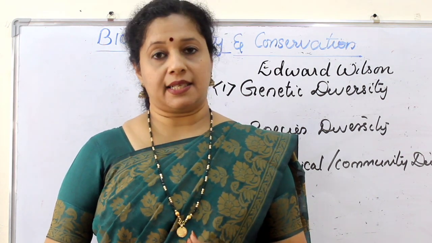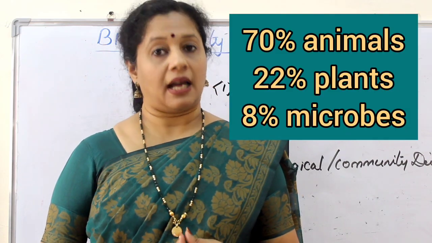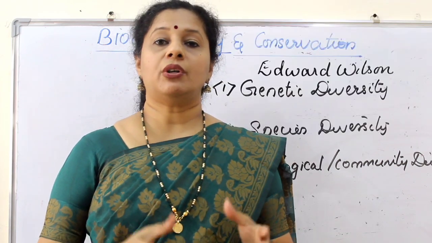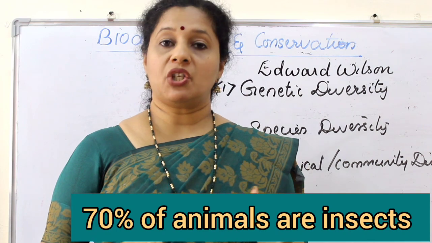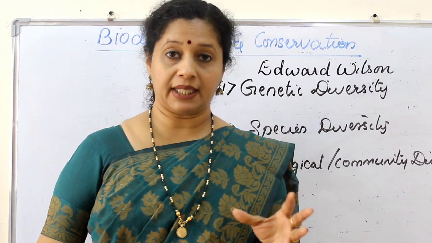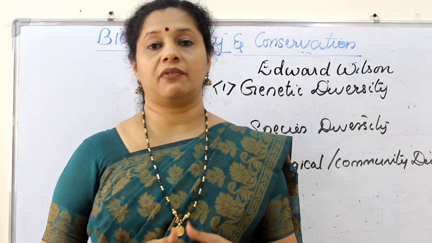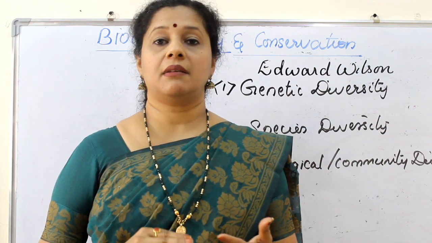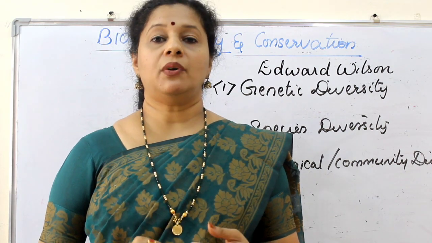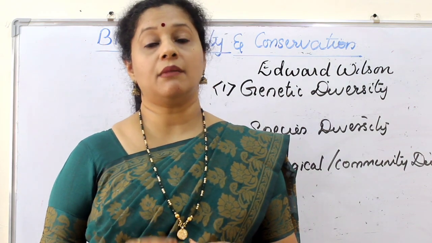If you come back to the statistics, out of all the organisms present in this world, 70% are animals, 22% plants and 8% microorganisms. Out of these 70% animals, the majority are insects. So if you take 10 organisms, 7 are animals. If you take 10 animals, 7 are insects. Plants include thallophyta, algae, bryophyta, pteridophyta, gymnosperms and angiosperms. But if you take the total number of fishes, amphibians, reptiles and mammals, then fungal species are more in number.